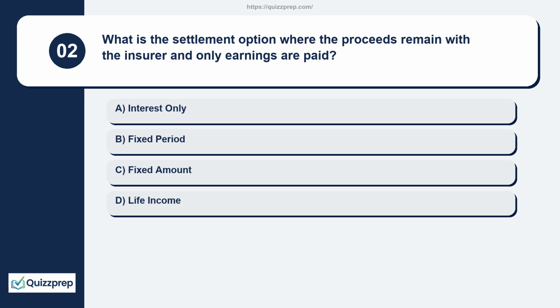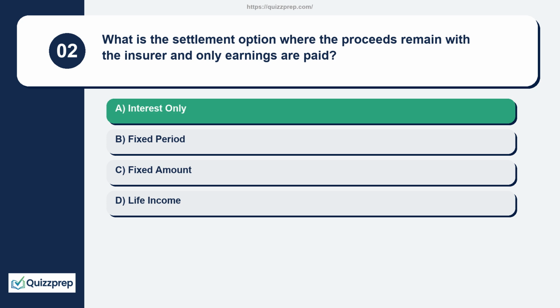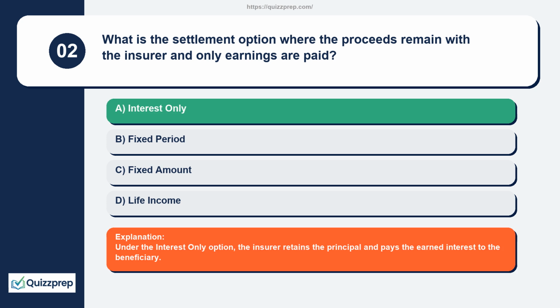Question 2. What is the settlement option where the proceeds remain with the insurer and only earnings are paid? Interest only, fixed period, fixed amount, life income. Under the interest-only option, the insurer retains the principal and pays the earned interest to the beneficiary.